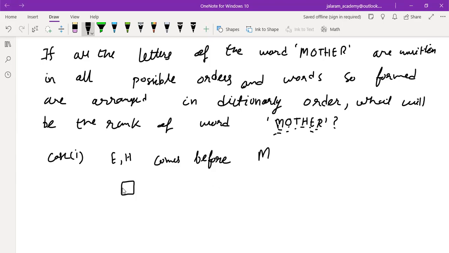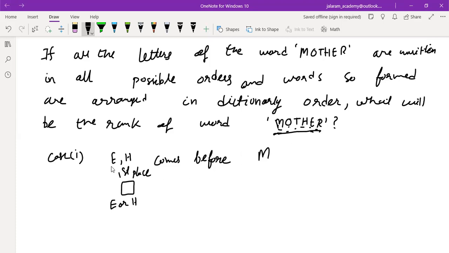So if we fill the first place with E or H, all these words will lie before the word MOTHER. Is that clear to you? If we write all the words in dictionary order, they may have meaning or be meaningless.